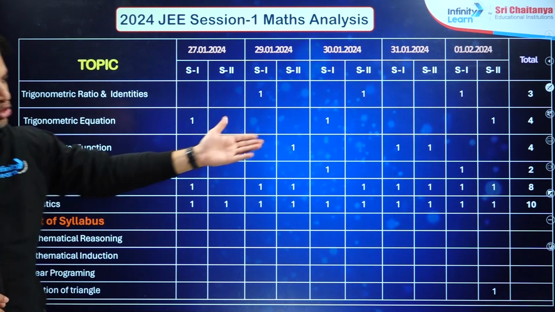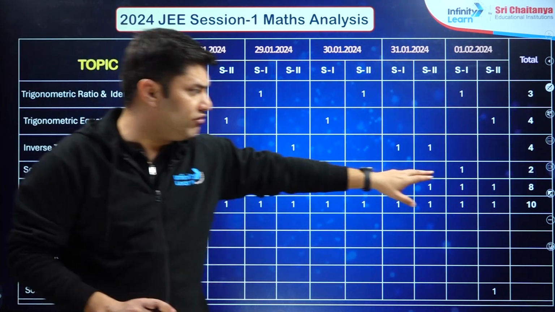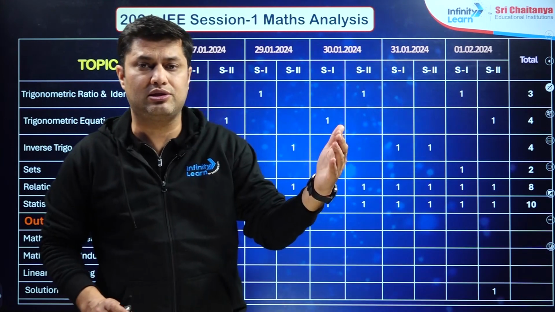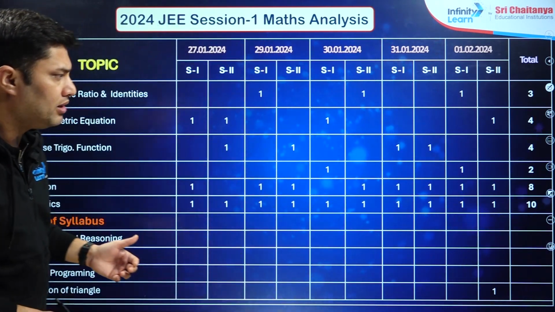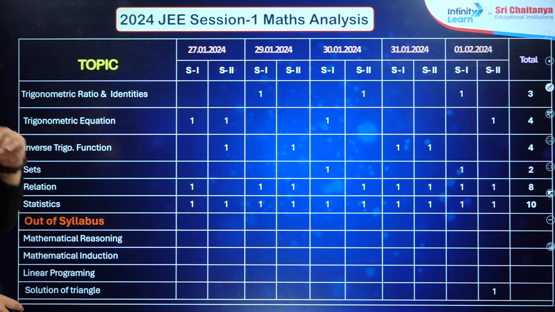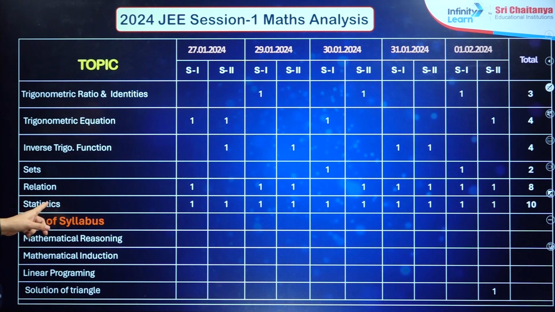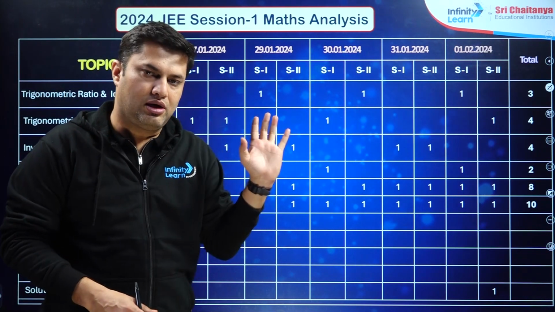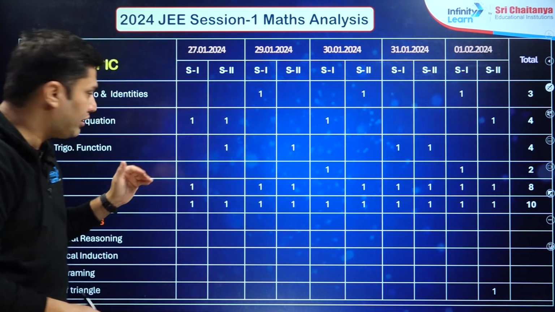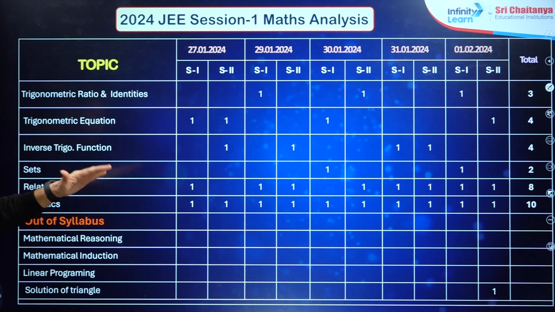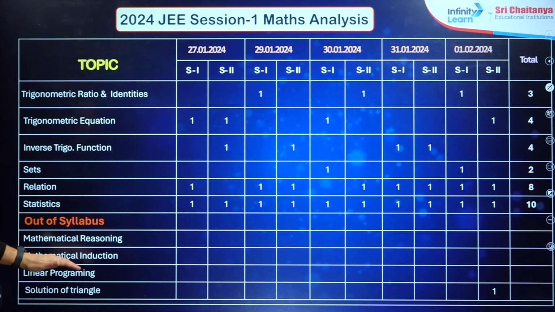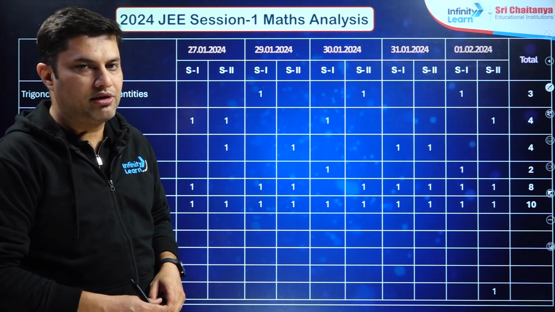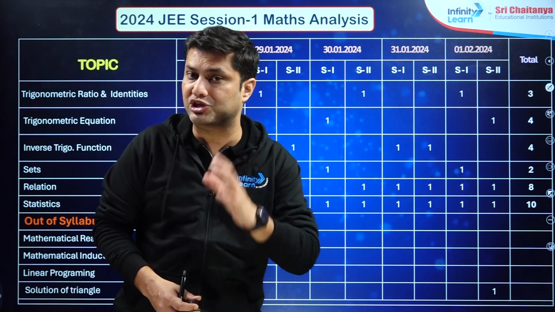Sets, they have only 2 problems, so the weightage has decreased. In previous years, sets definitely had 1 question; they asked one last year. Relations 8 and statistics 10. So statistics is 1 question per shift, and the same for relations, approximately 1 question per shift. Reasoning, induction, linear programming and solution of triangles were completely out of the syllabus. They have not asked a single question in any shift.